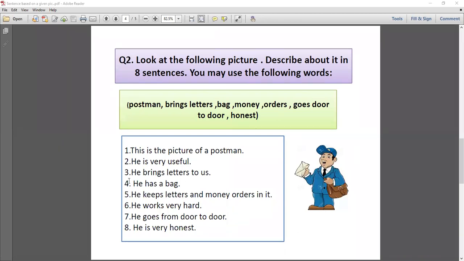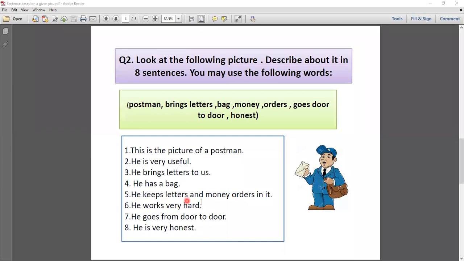Now second, he is very useful. Okay, he is very useful. Now he brings letters to us. वो हमारे लिए क्या लेके आते हैं? Letters. Brings letters. Okay. Number fourth is here. He has a bag. So word from here. He has a bag.